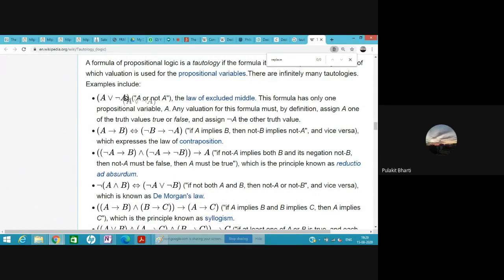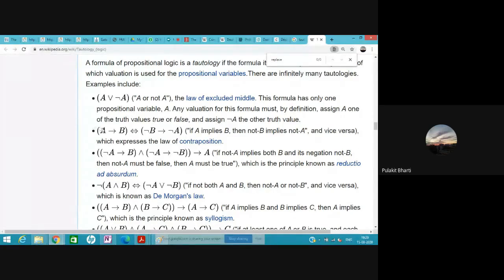See, A or not A. Okay, this formula always has one proposition value. Either A is or A is not. So saying that either I exist or I don't exist just doesn't mean anything. Okay, when we are not adding any new meaning, it is called tautology.